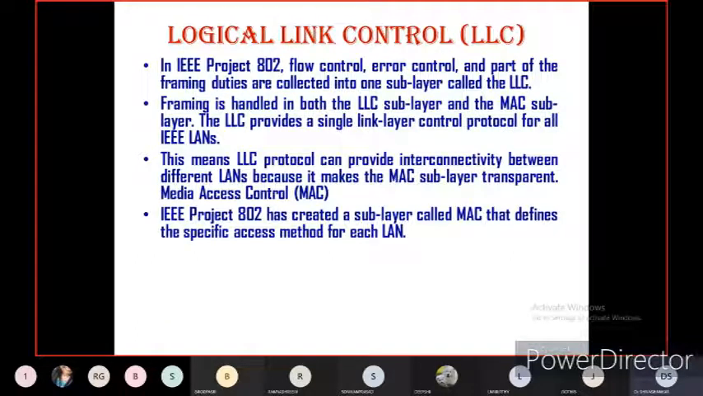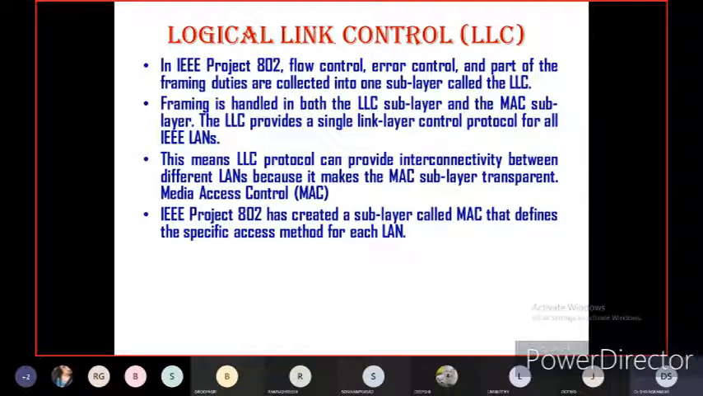IEEE 802 has created a sublayer called media access control that defines the specific access method for each local area network. My dear students, you should know the difference between logical link control and media access control. Logical link control provides a single link layer control protocol for all the IEEE local area networks, but the media access control protocol defines the specific access method for each local area network. So these are the differences between logical link control and media access control.